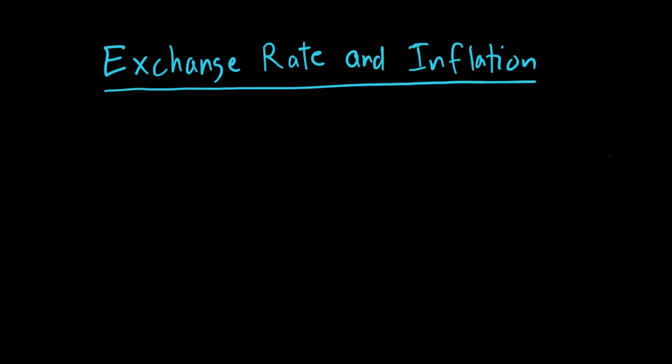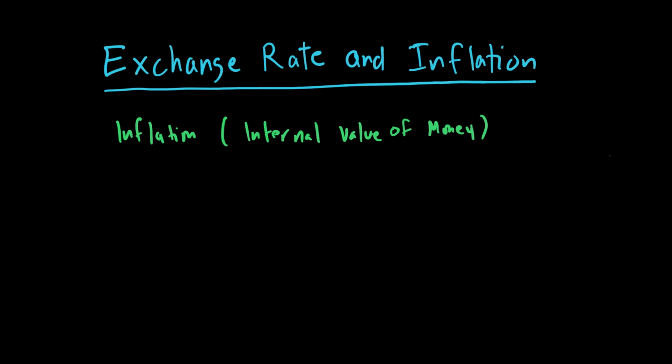We say there's a strong relationship between exchange rate and inflation. Inflation is also sometimes called our internal value of money, and I want to explain this concept. Why is that so? Because inflation means we're looking at price level.